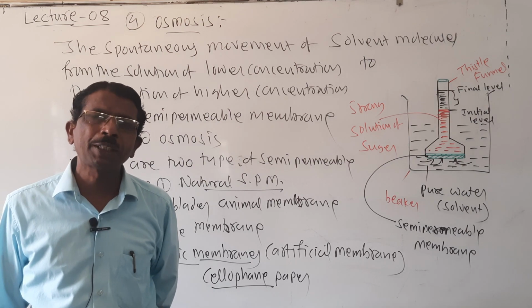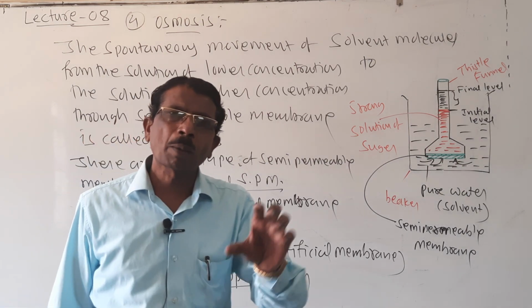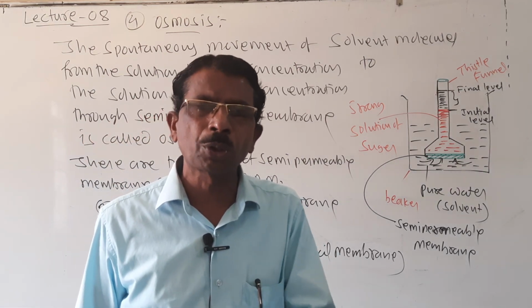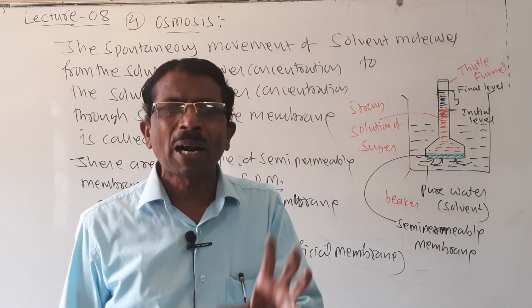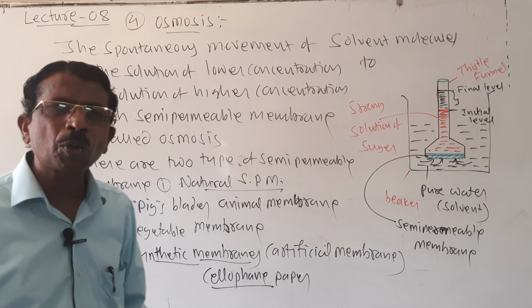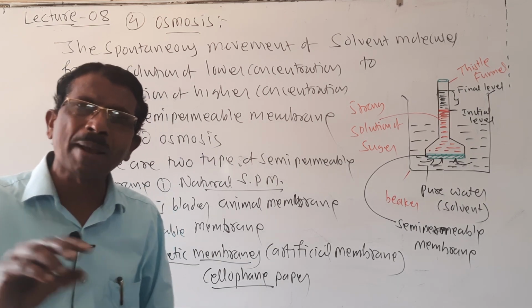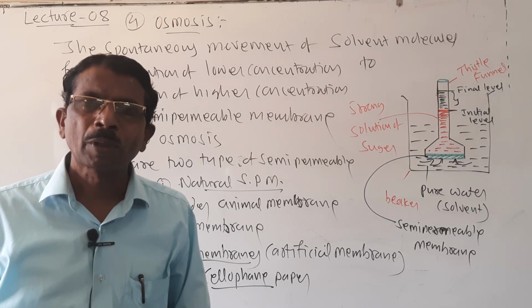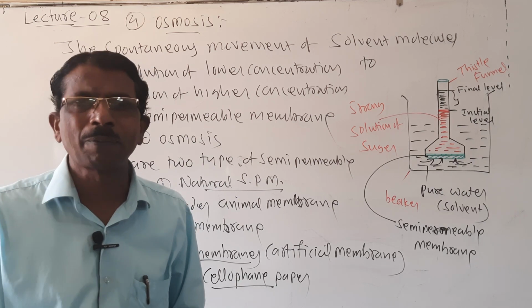When the raw mangoes are put in brine solution, or sodium chloride solution, they shrivel. It is also osmosis, because the water present in the mango goes into the sodium chloride solution, and it shrivels.